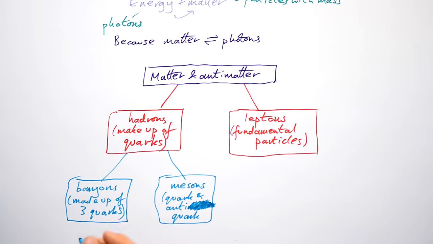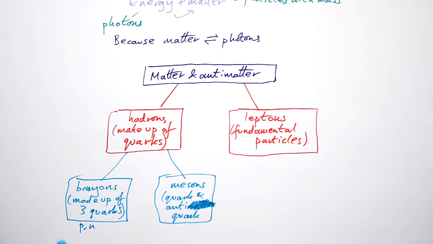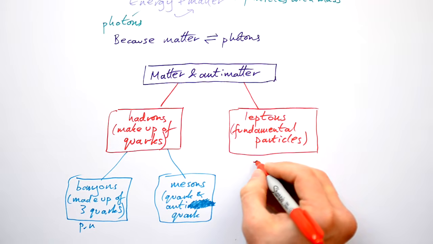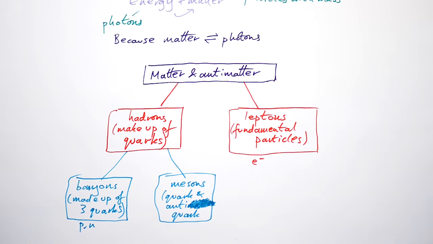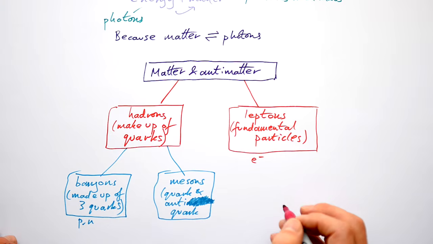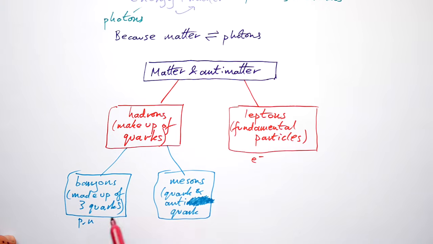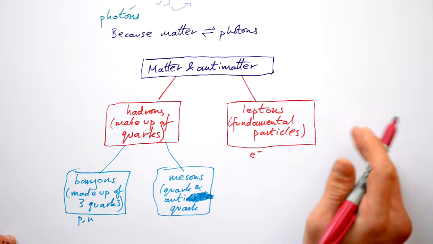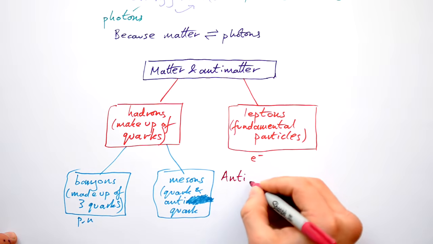An example of a baryon would be a proton or a neutron. Mesons, we'll look at some examples later on. Like I said, an example of a lepton would be an electron. I'm going to put E- there. So we're not only talking about particles like electrons and protons and neutrons, we're actually talking about their antimatter equivalents. And we call these antiparticles.